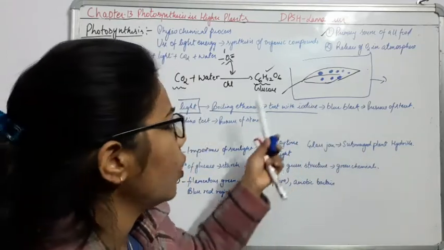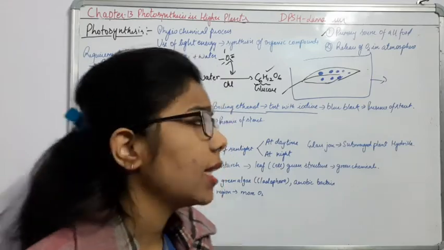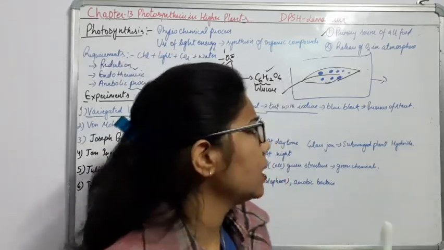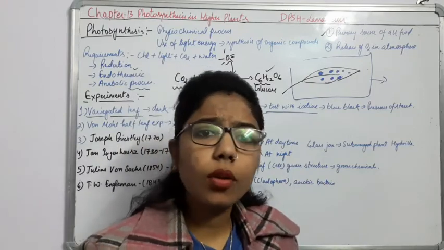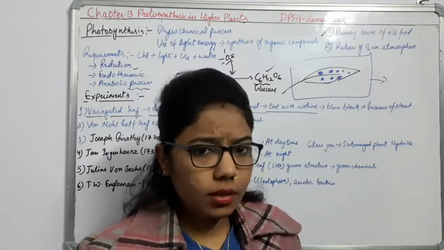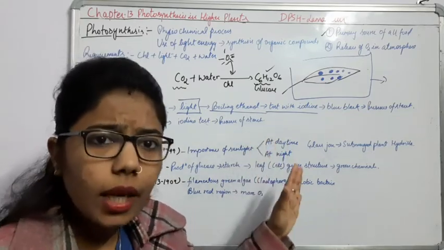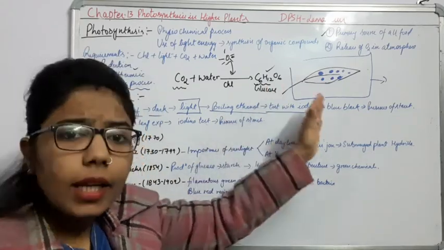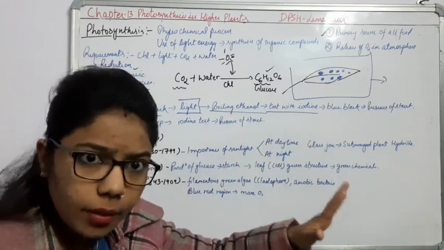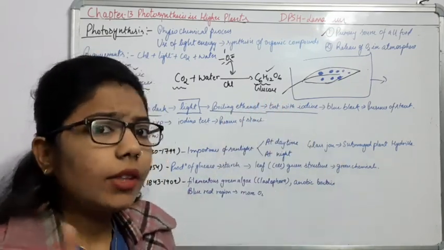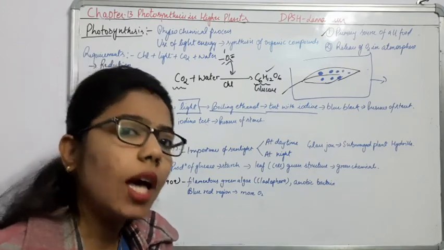So what we have concluded here is that whenever we put this leaf in the light condition, these green patches are responsible for photosynthesis. So what you have observed here is the role of light. The role of light is very, very important for photosynthesis, and we see it with the help of starch formation.